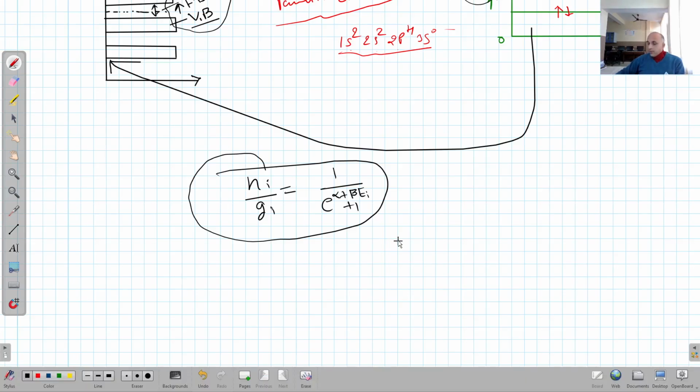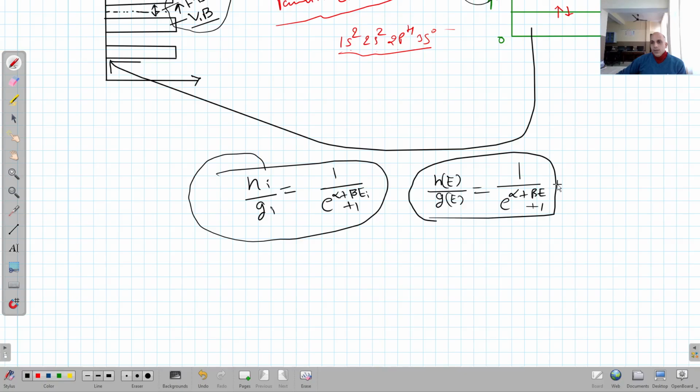If I take the case of a particular energy E, then it becomes Ne upon Ge is equal to 1 upon e raised to power alpha plus beta E plus 1. Clear? So this is the case now. Now what is this?